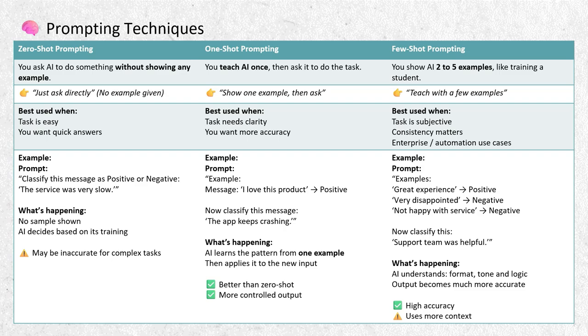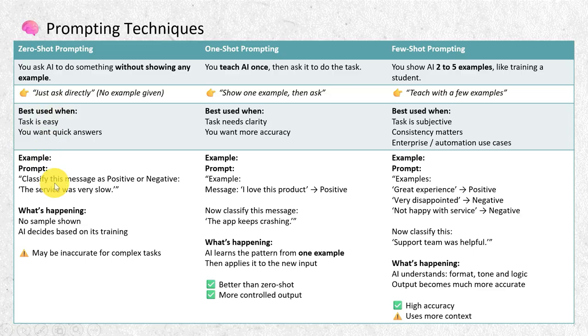Now, let's understand different prompting techniques in simple words. These techniques define how much guidance you give to the AI. Think of it like teaching a student. The very first one, zero shot prompting, no example given. In zero shot prompting, you directly ask AI to do something without giving any example. You just say what you want.